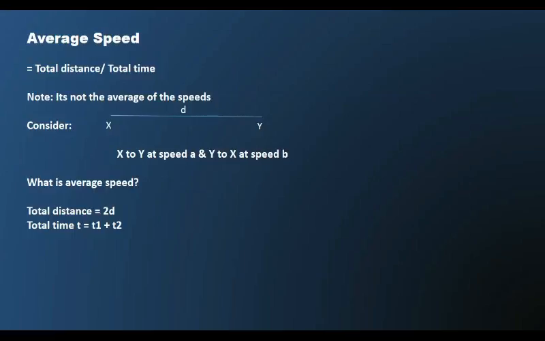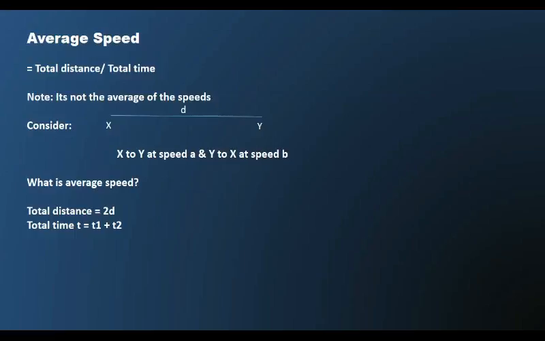From our definition of speed, we have speed is equal to distance by time. Hence, it can be rewritten as time is equal to distance by speed. Thus we get t1, which is nothing but the time that is taken to travel from x to y, is equal to d by a, and t2 is equal to d by b.